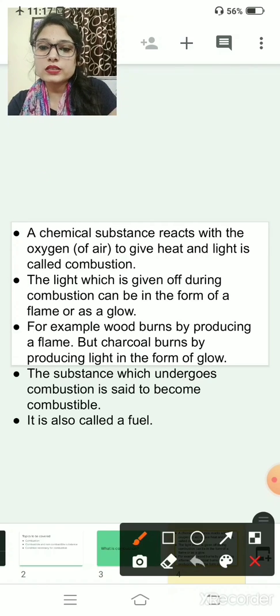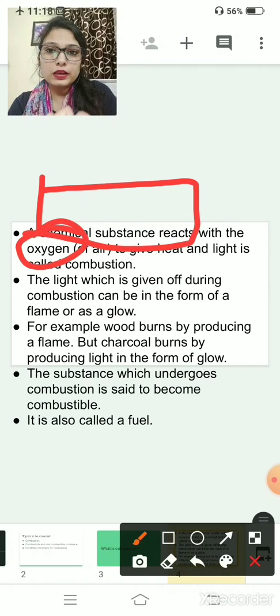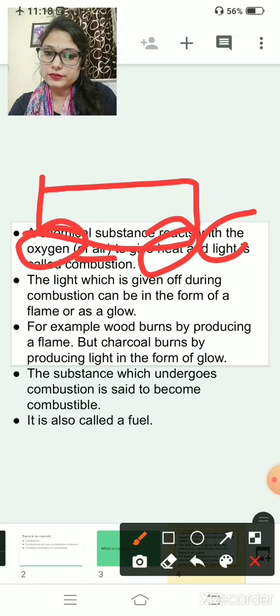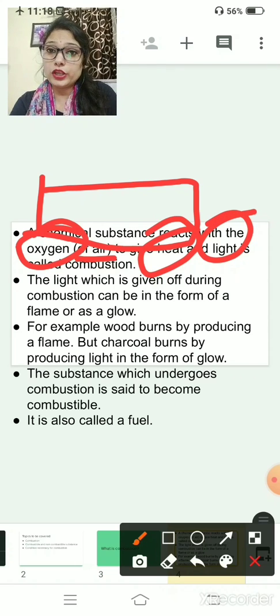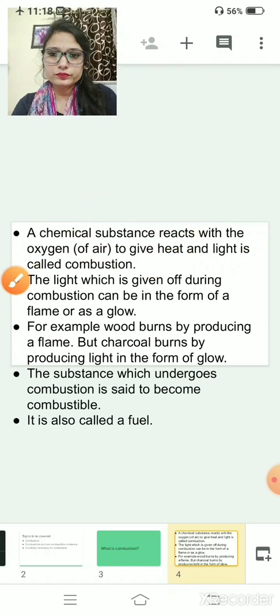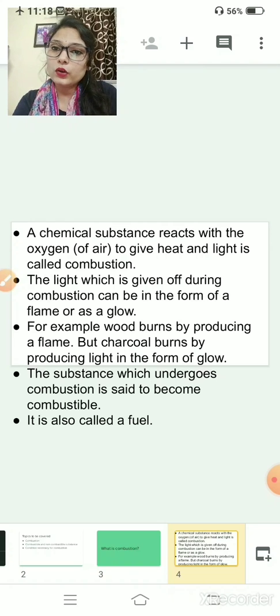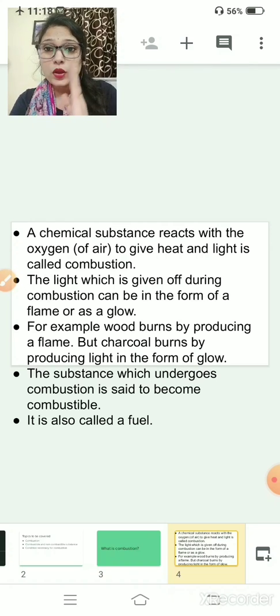So, the definition is, a chemical substance reacts with the oxygen present in the air, and when they react, they produce heat and light, and this whole process is known as combustion. Clear? Now, the light which is given off can be in the form of a flame or a glow.